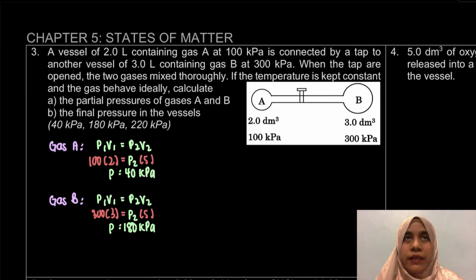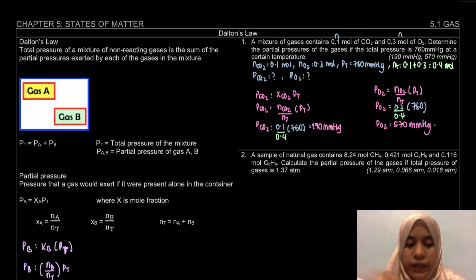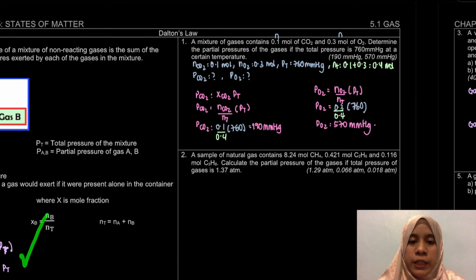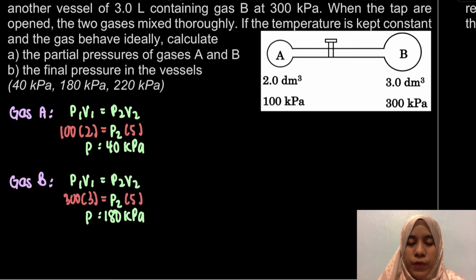So kali ni partial pressure ada lain sikit. Satu, kalau dia bagi number of mole, kita bolehlah cari yang ni guna mole fraction. Tapi kalau tak, kita akan guna kita punya Boyle's law sebab involving pressure dengan volume yang berbeza. Okay. So that's for question A.